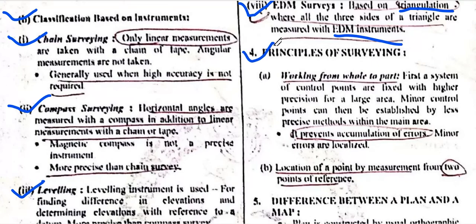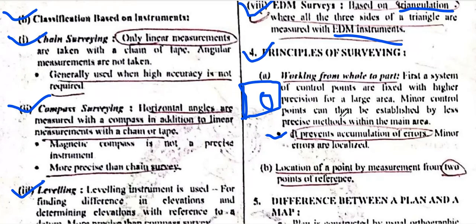The principle of the survey. What is the main principle of the survey? First, working from whole to parts. If the area is big and we are surveying it, we work from whole to parts. First, a system of control points is fixed with higher precision for the large area. Minor control points can then be established by less precise methods within the main area. This prevents accumulation of errors, and minor errors are localized.